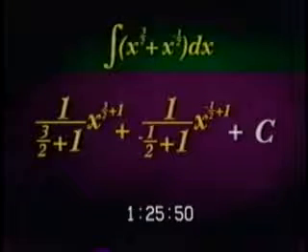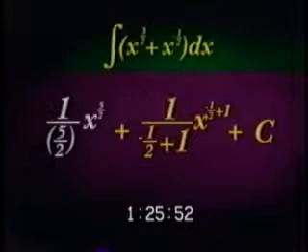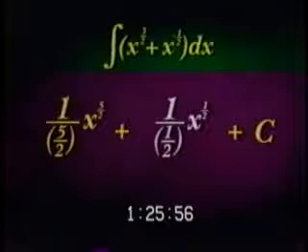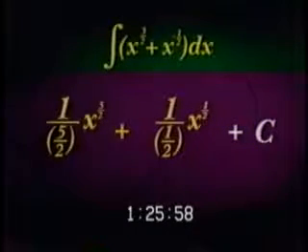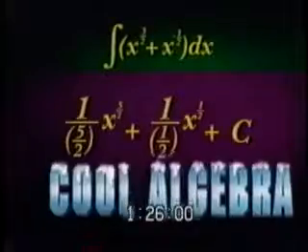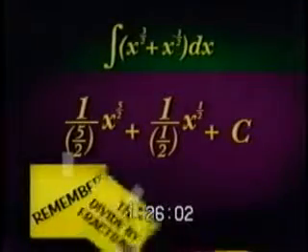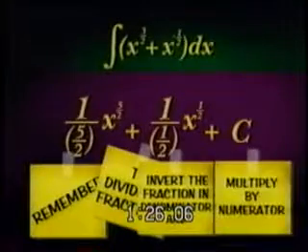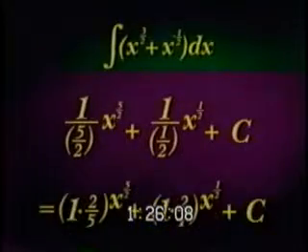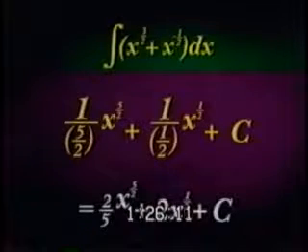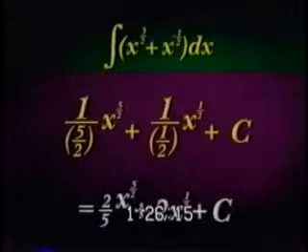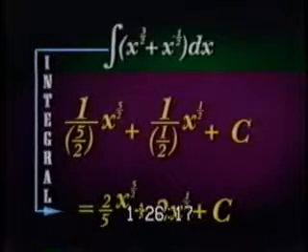We simplify this and get 1 over 5/2 times x to the 5/2 plus 1 over 1/2 times x to the 1/2 plus c. Right here, we do a little cool algebra. Remember, to divide by fractions, you invert the fraction in the denominator and multiply by the numerator. So doing this, we get 2/5 x to the 5/2 power plus 2x to the 1/2 power plus c. That's the integral of our original function.